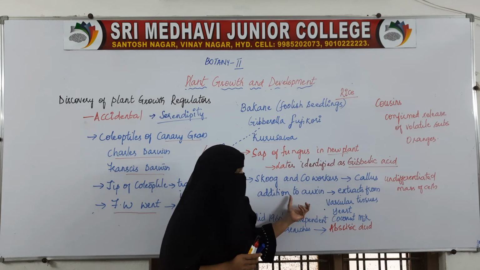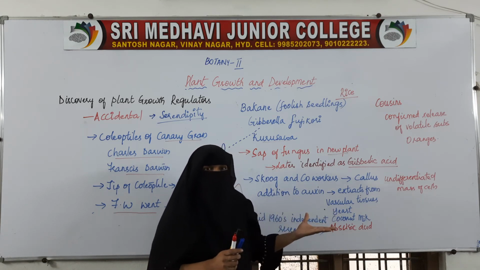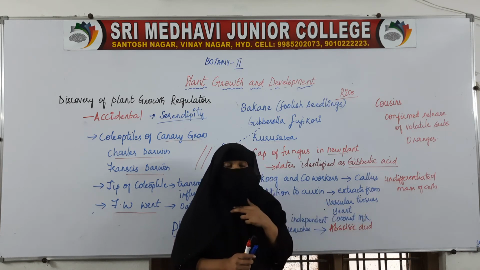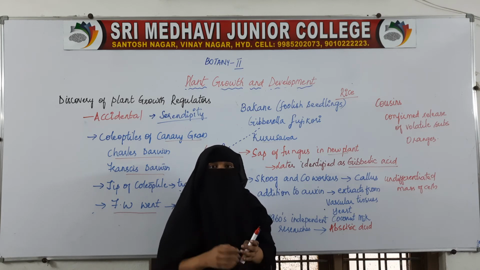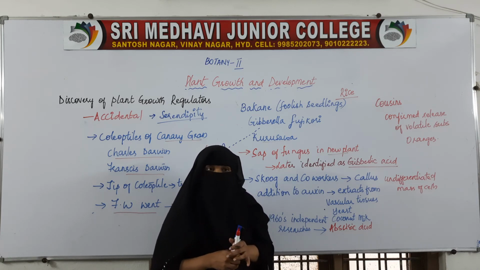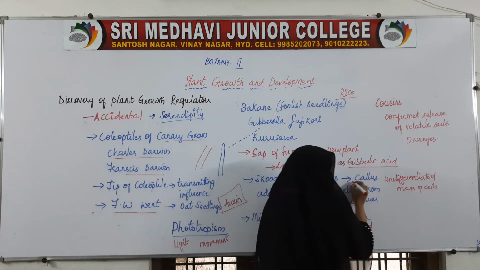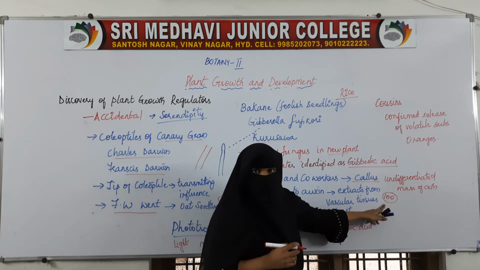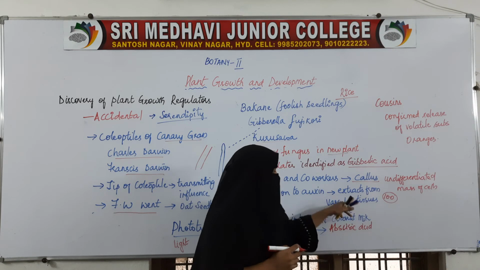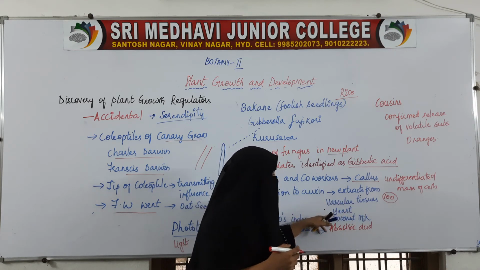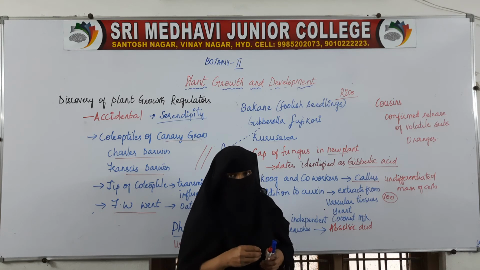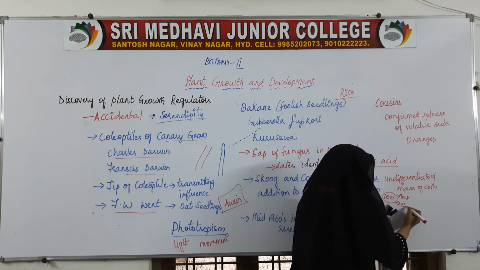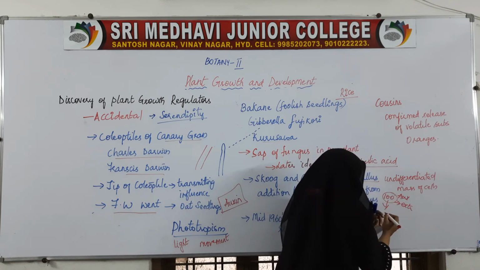But along with auxin, an extract of vascular tissues or an extract of yeast was also added. So it showed an increase in cell division, an increase in the number of cells. Earlier, for example, in this callus, 100 cells were there. Now auxin has been added to it, and along with auxin, an extract from vascular tissue, yeast or coconut milk has been added to these 100 cells.